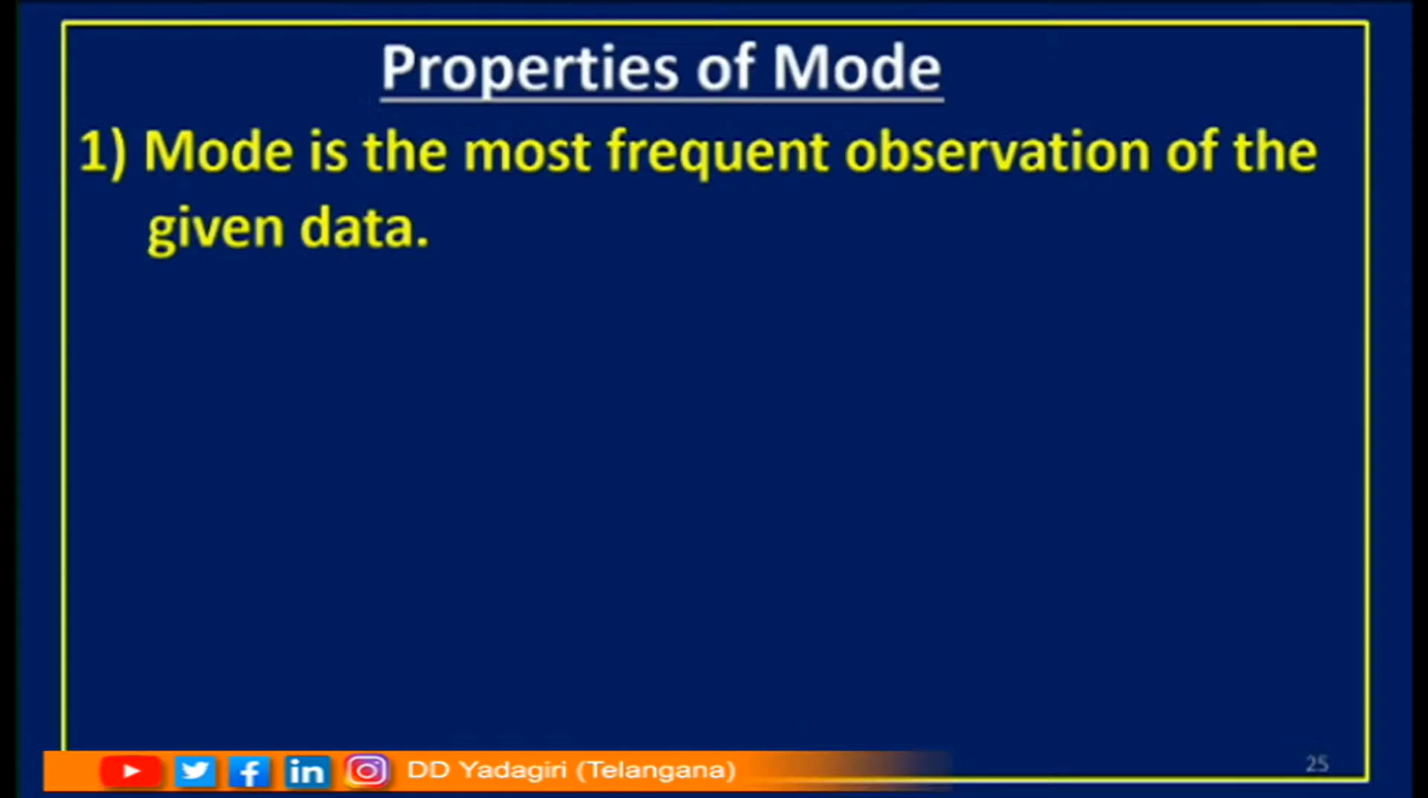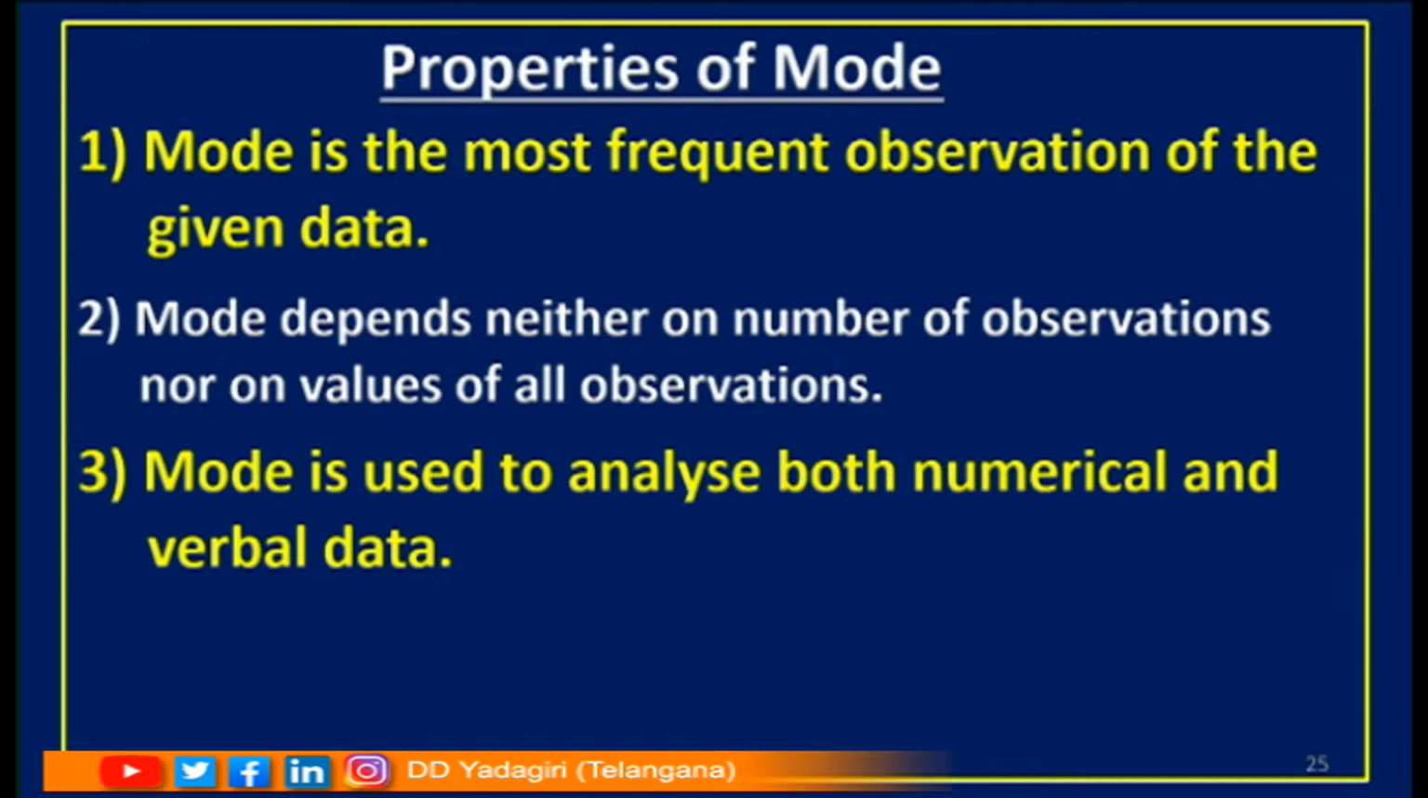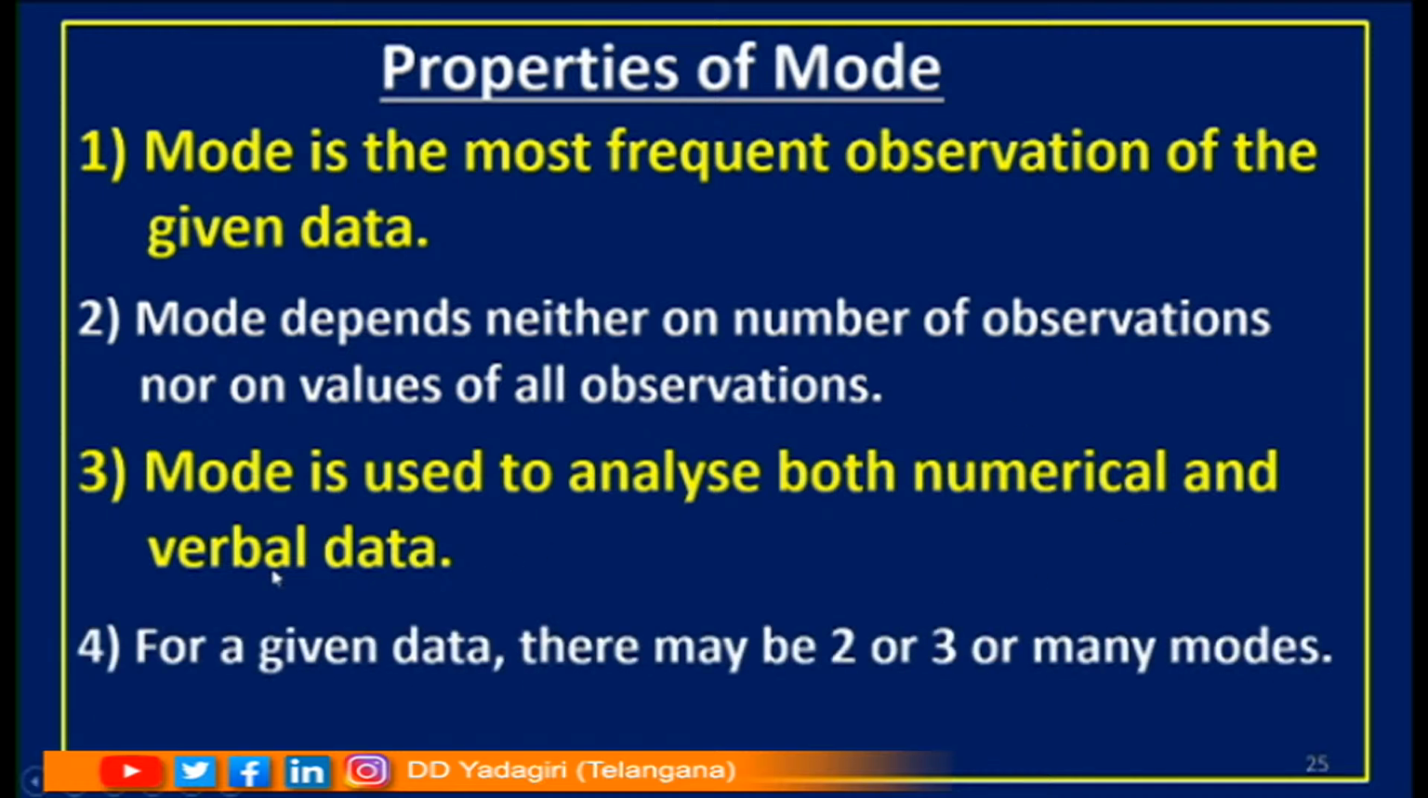Properties of mode. The mode is the most frequent observation of the given data. The mode depends neither on the number of observations nor on the values of all observations. The mode is used to analyze both numerical and verbal data. For a given data, there may be 2 or 3 or many modes. Children, already I said that it can have a mode or it cannot have a mode. When data has a mode, it can be 2, it can be 3, or it can have many modes also depending on the given number of observations.